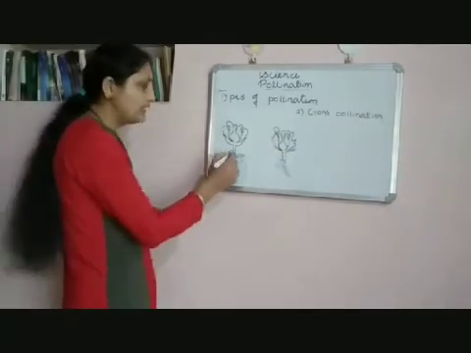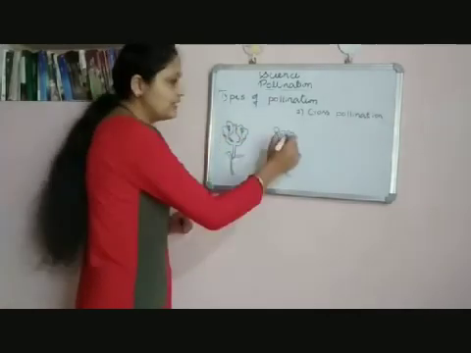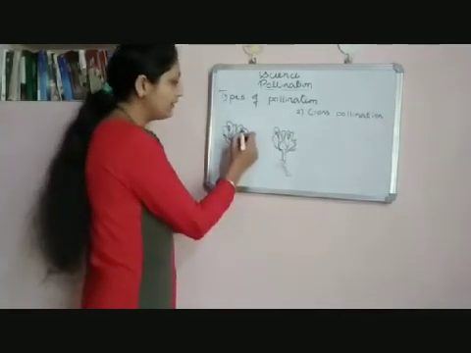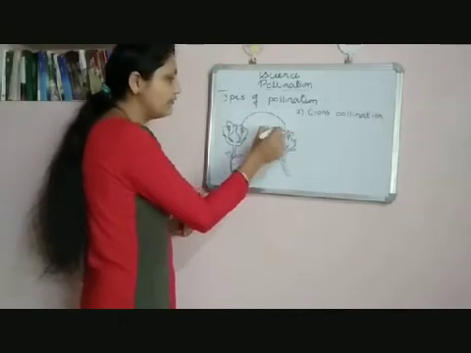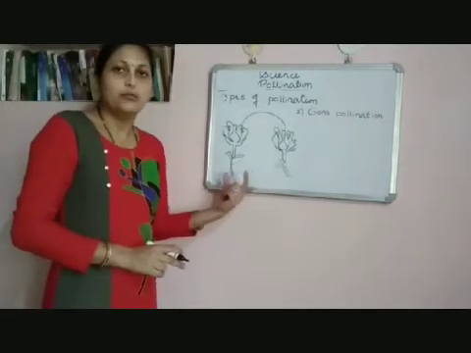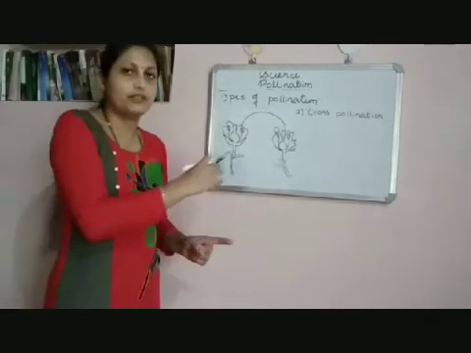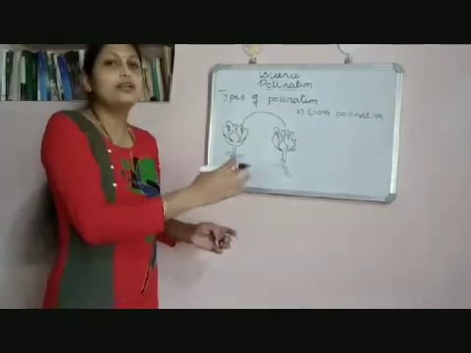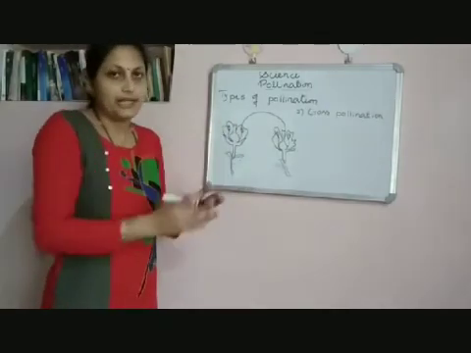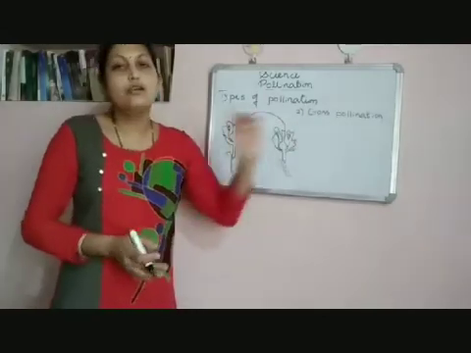So this is one plant. Here pollen grains are present in this anther. This is another plant. So these pollen grains are transferred to the stigma of this flower present on another plant. Both are the same kind, but pollination takes place in different flowers. Different flowers means flowers of different plants of the same kind. Such pollination is called cross-pollination.